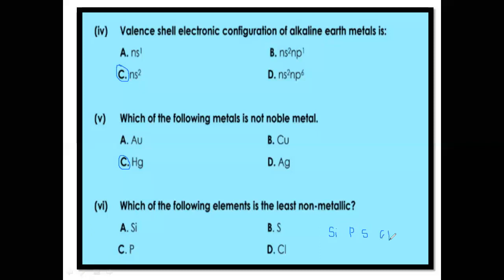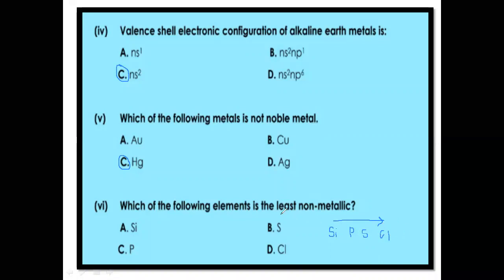If you remember, I told you when we move from left to right along the period, the non-metallic character increases while metallic character decreases. So chlorine will be the most non-metallic in nature, and silicon will be the most metallic.